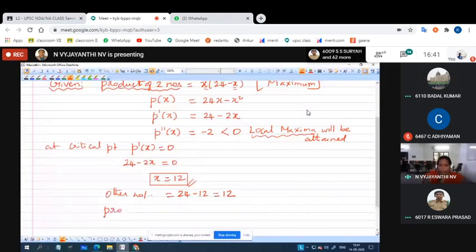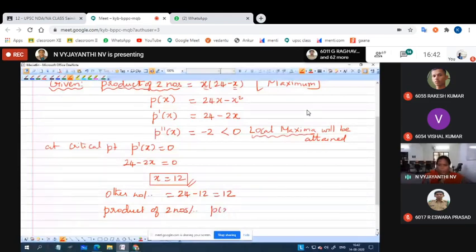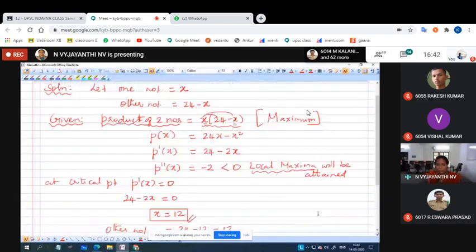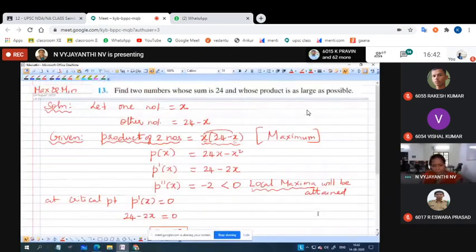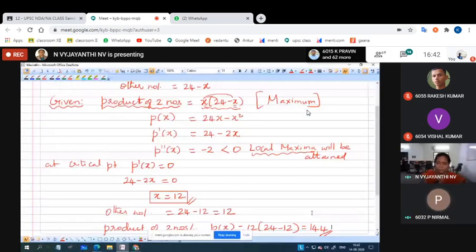The product of two numbers, that is p of x by applying x as 12, will become 12 into 24 minus 12, that is 12 12s are 144. So the product of two numbers for getting the maximum value is 12 into 12, that is 144. Got it?